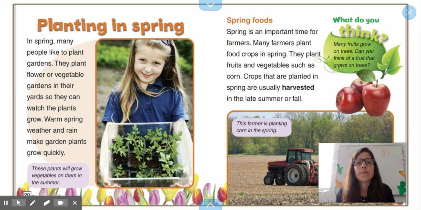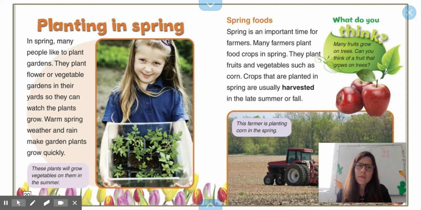Spring food. Spring is an important time for farmers. Many farmers plant food crops in spring. They plant fruits and vegetables such as corn. Crops that are planted in spring are usually harvested in the late summer or fall. This farmer is planting corn in the spring.